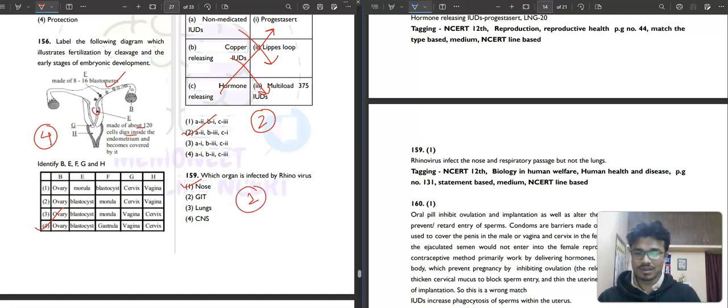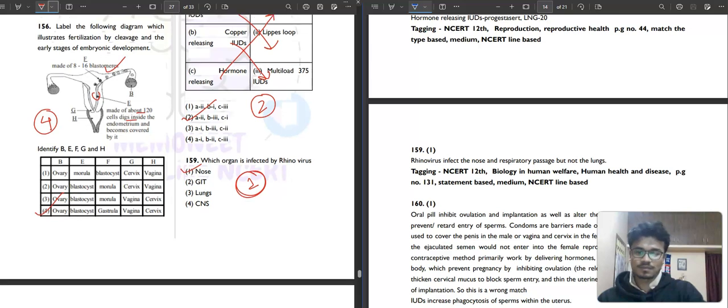I don't know why the laptop is hanging. Whatever. So first option. Then question number 160. Again, it's hanging. I don't know this. This is frustrating.